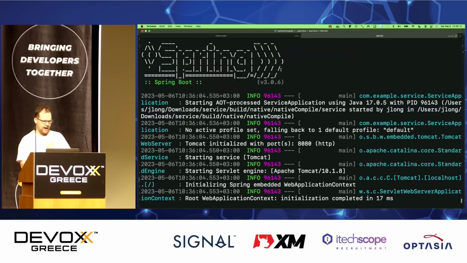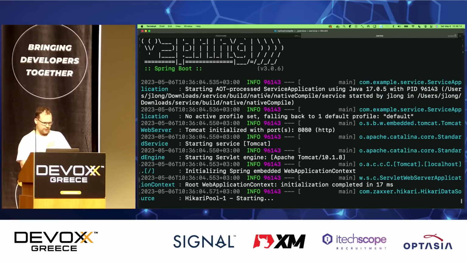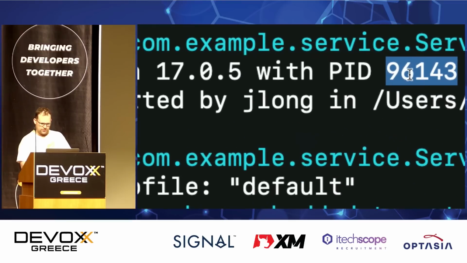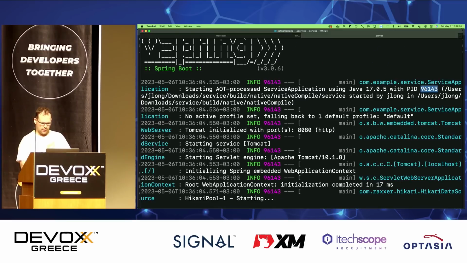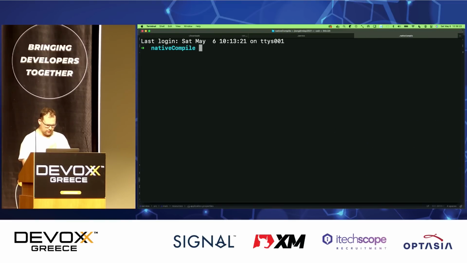But what I care about is actually this. Where's the process identifier? Right here, right? That's the process identifier. I'm going to copy that, and I'll go ps -o RSS this, right? Very good. So there's our native image memory. It's about 100 megabytes of RAM. Good, right? Really good. So I like this.